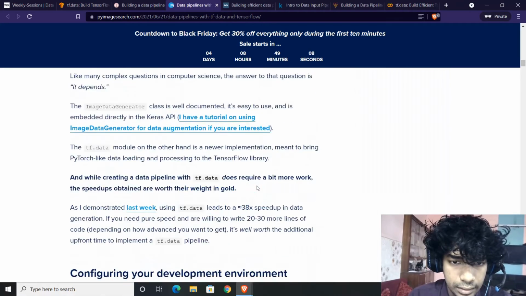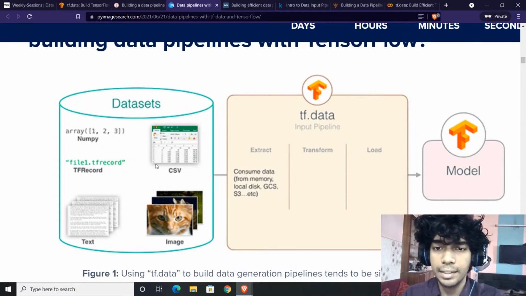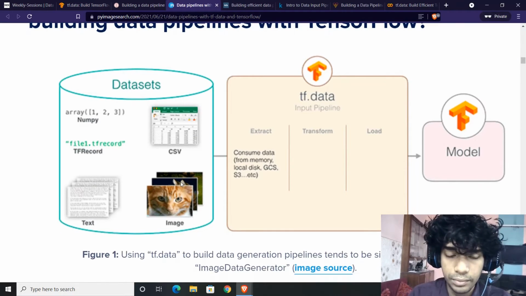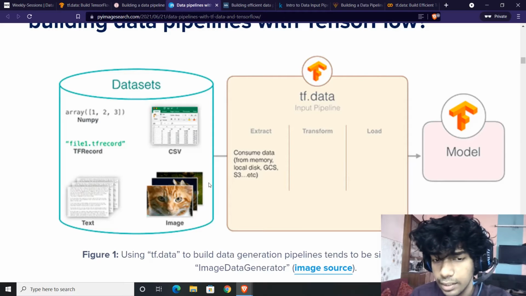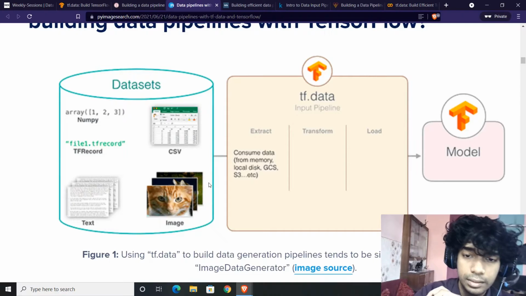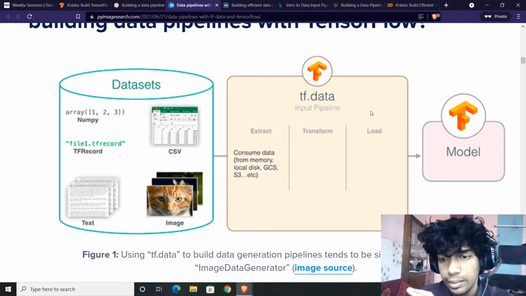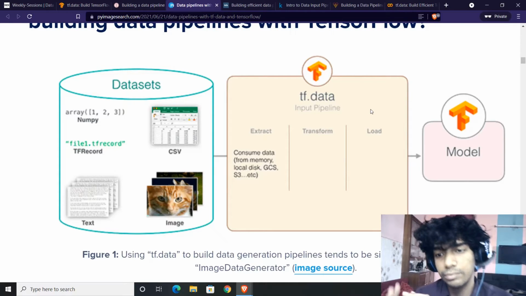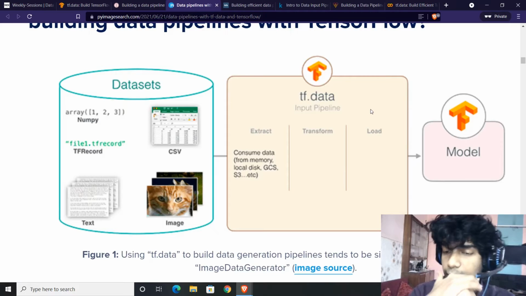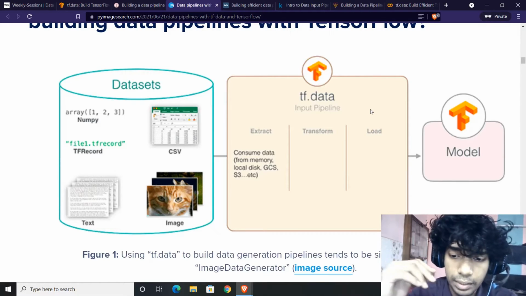Finally, let us begin with understanding. This image is quite popularly supplied by tf.data. No matter what kind of dataset you have, you might have a TFRecord dataset, a CSV file, a NumPy array, a text file, or images. No matter what it is, you need to extract the data from the local disk. Then you need to perform some transformations and finally load the data on the RAM memory, which is then supplied to the model.